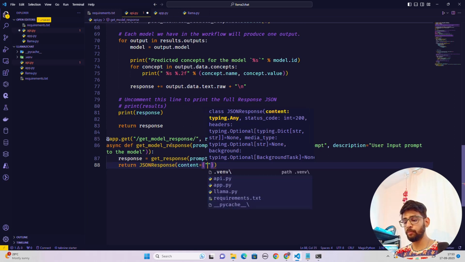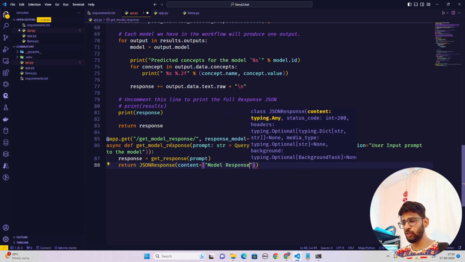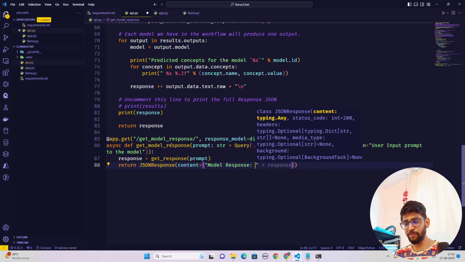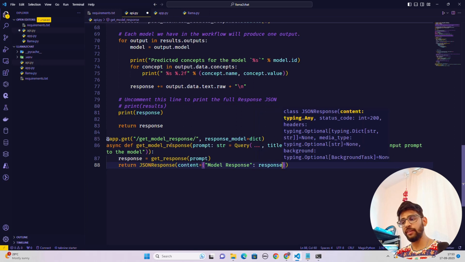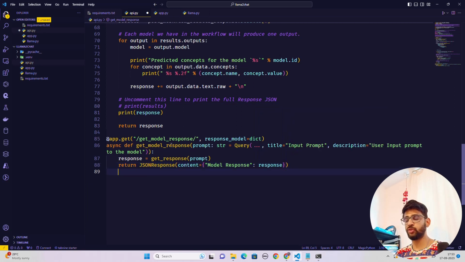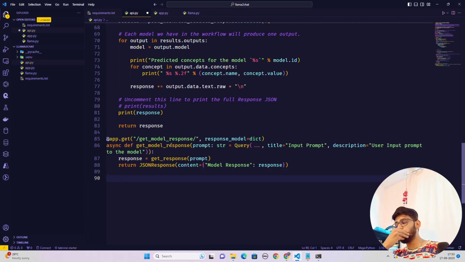So I'm going to write model_response, and this is nothing but your response. Okay, I'm making a mistake, I don't know why I'm treating it as a string concatenation. Now return JSONResponse. We are okay with this first function, which is your model response.